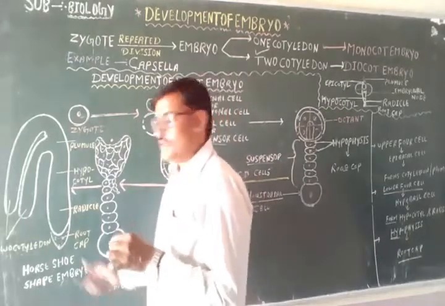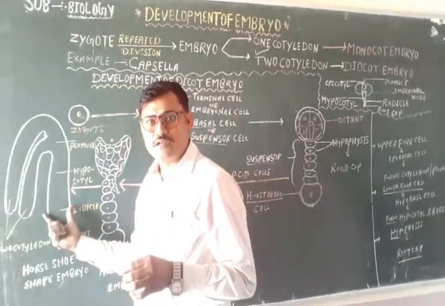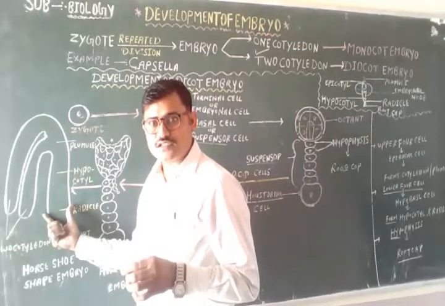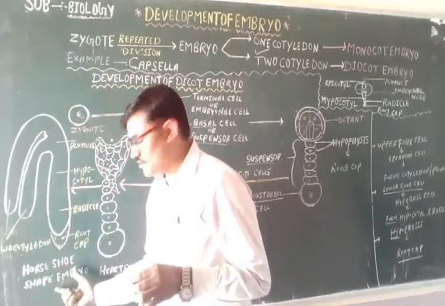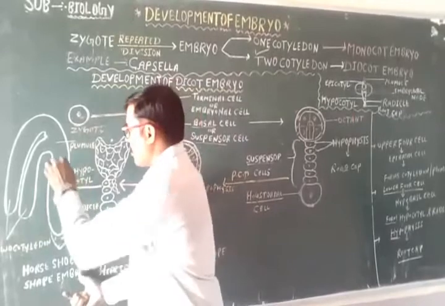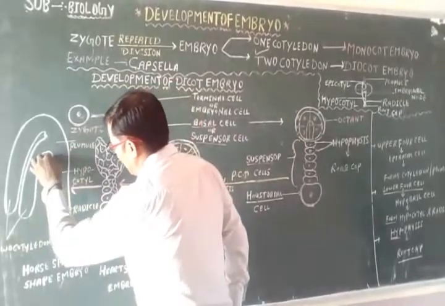This one diagram is visible. Tell me first, is it visible or not? Yes, sir. Horseshoe shaped embryo. Okay, good. You see, this is the horseshoe shaped embryo.